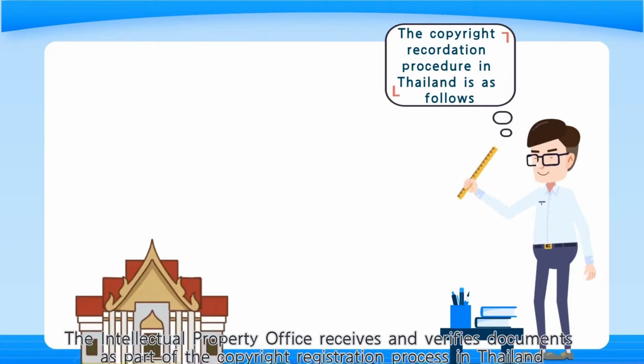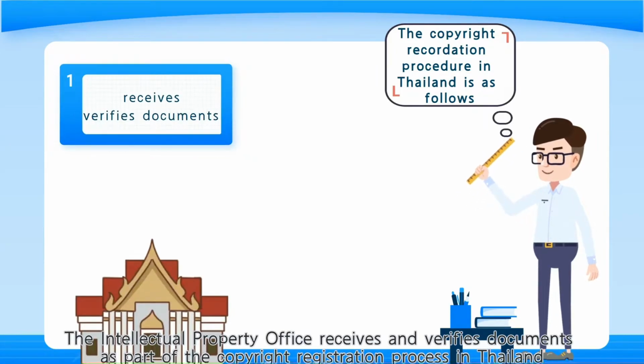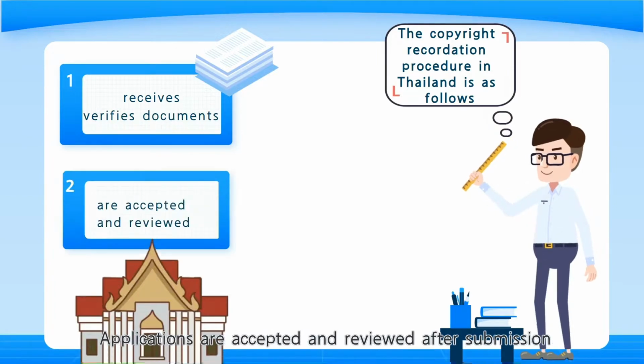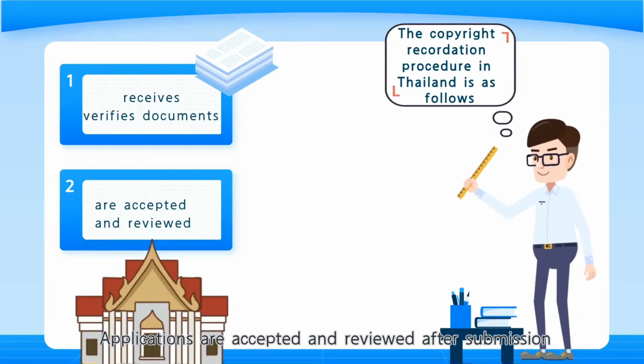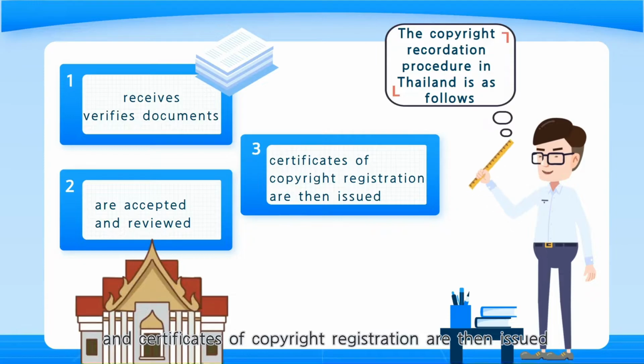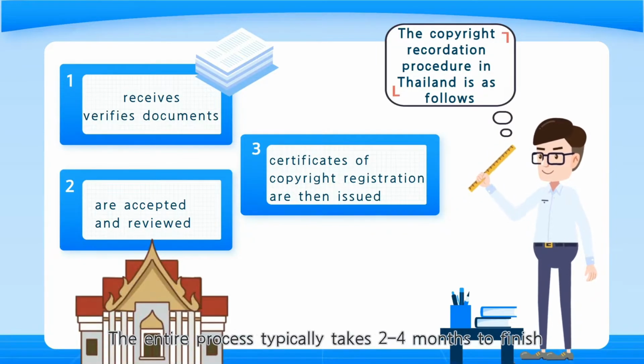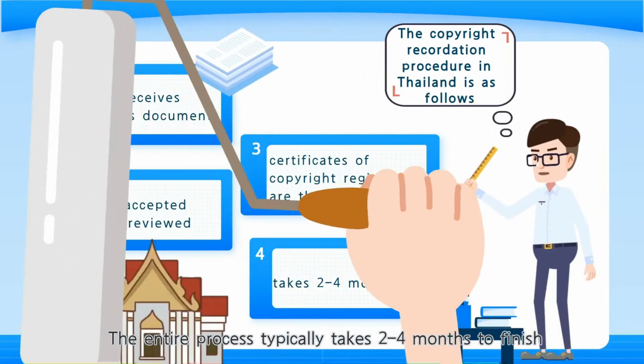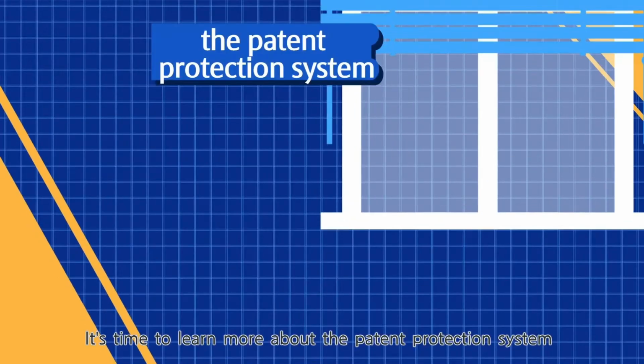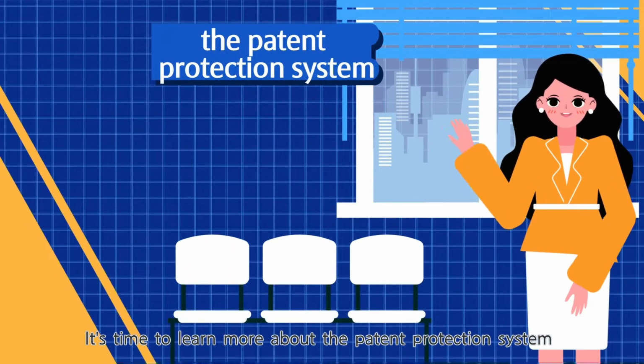The Intellectual Property Office receives and verifies documents as part of the copyright registration process in Thailand. Applications are accepted and reviewed after submission, and certificates of copyright registration are then issued. The entire process typically takes 2-4 months to finish. It's time to learn more about the patent protection system.